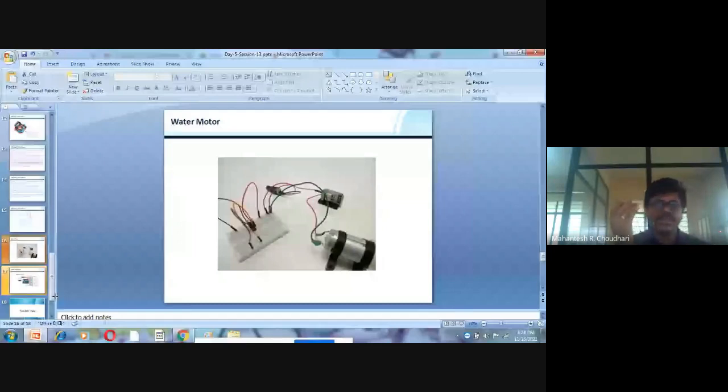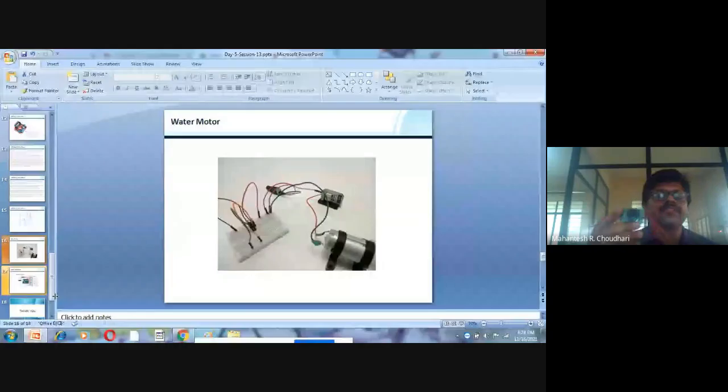One terminal of your DC motor should be connected to the relay. You have around 3 connections: NO, NC and ground. So it should be connected to NO. One pin of your DC motor goes there, and the other should be grounded.